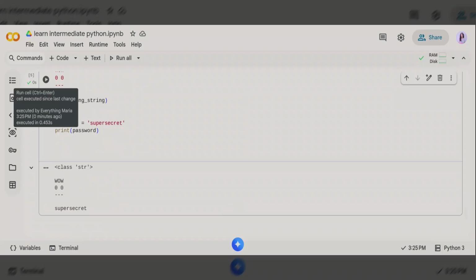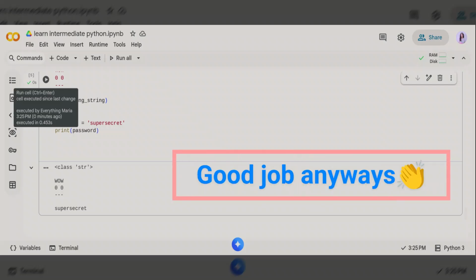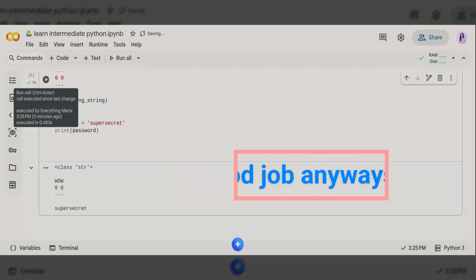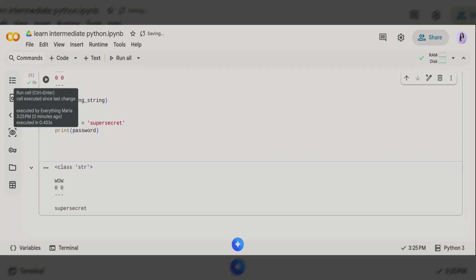I hope that you managed to solve this. If you haven't, then that's alright. Maybe in the next video, you're going to be able to solve other problems.